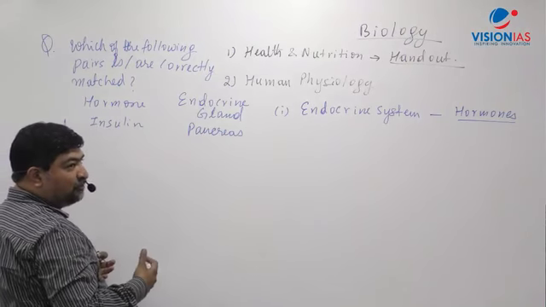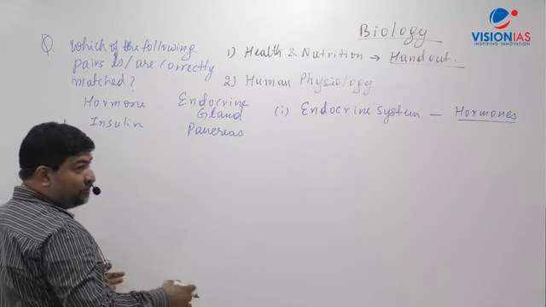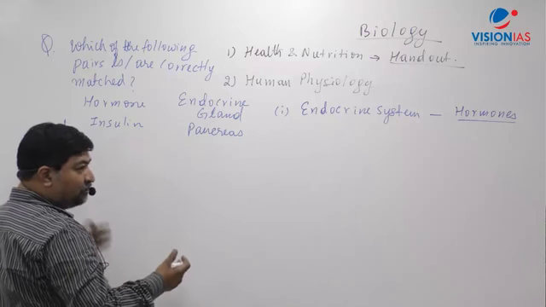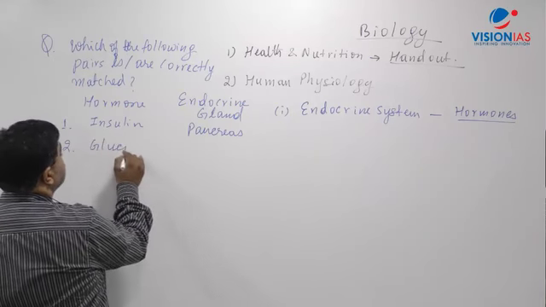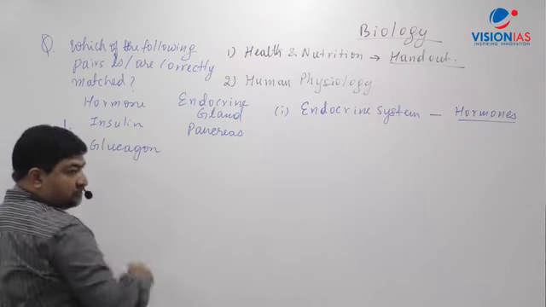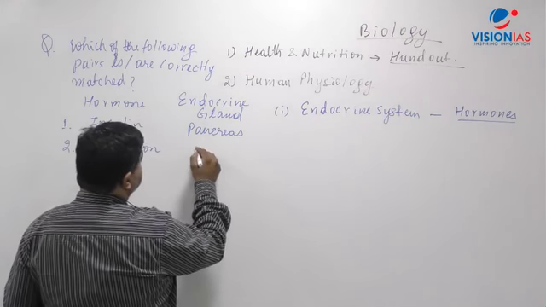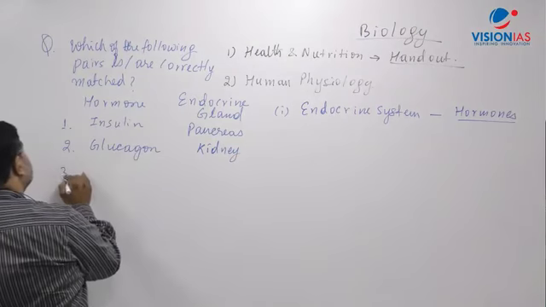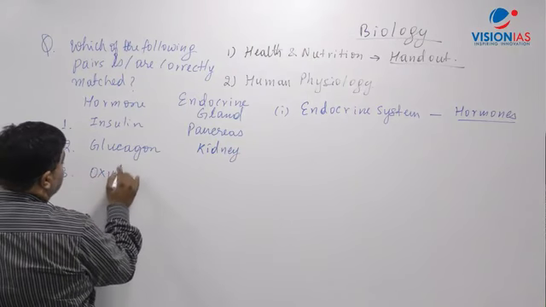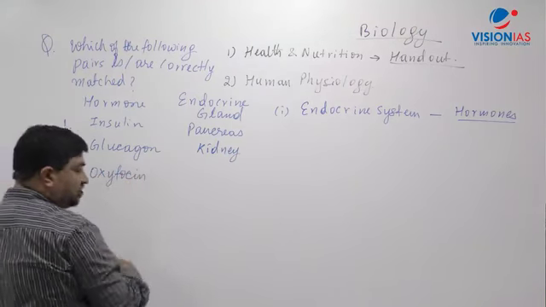So sometimes in the exam, what happens? Something you are aware, something you have not read, you are not aware, and the option can be there. Let's say second, glucagon, right? And I'm giving here kidney. Number third, oxytocin, right?